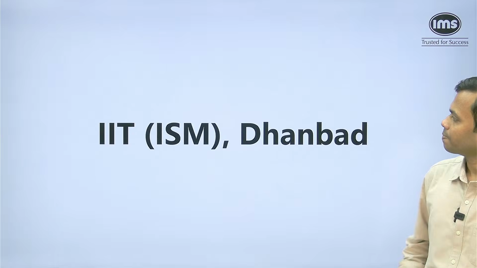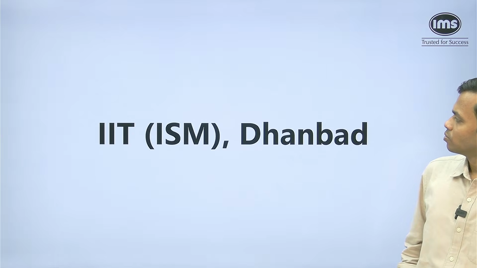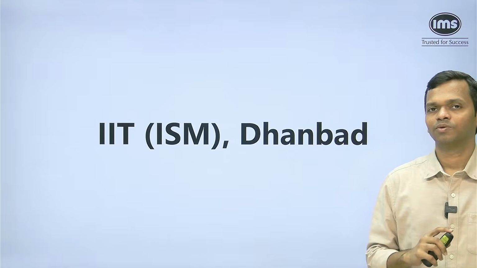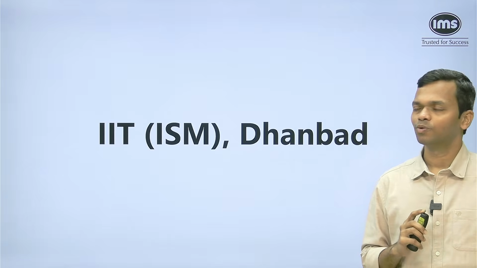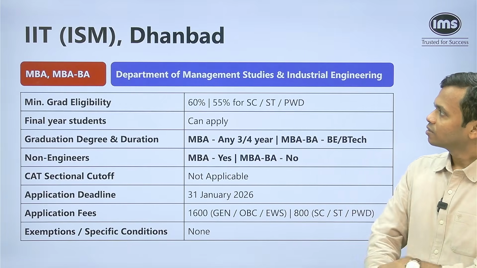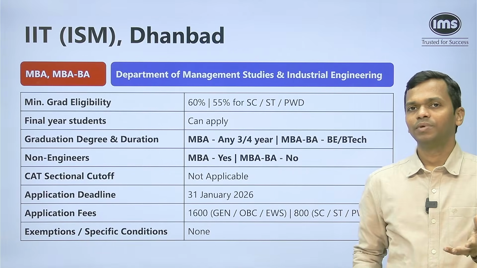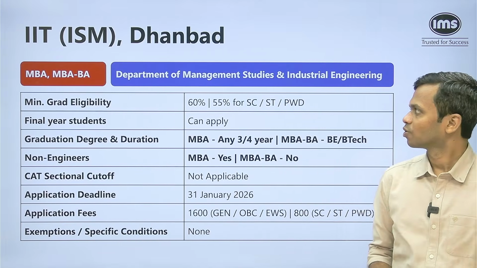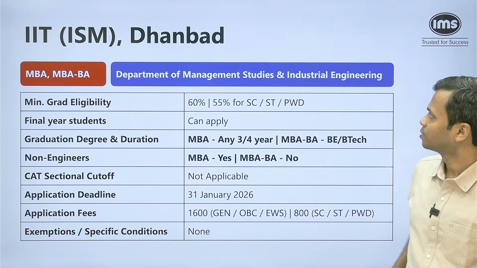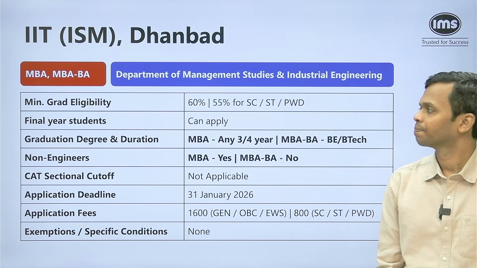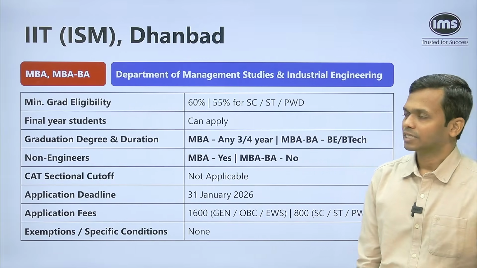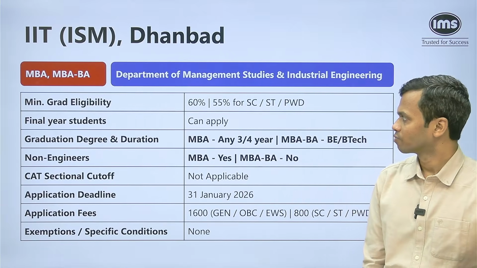Okay. All right. So moving on to the IIT ISM Dhanbad, which is the next IIT that we're going to talk about. So here there are 2 programs again. There is MBA and MBA Business Analytics that is offered. This is under Department of Management Studies and Industrial Engineering. Minimum grad eligibility 60-55, very similar to what we saw.